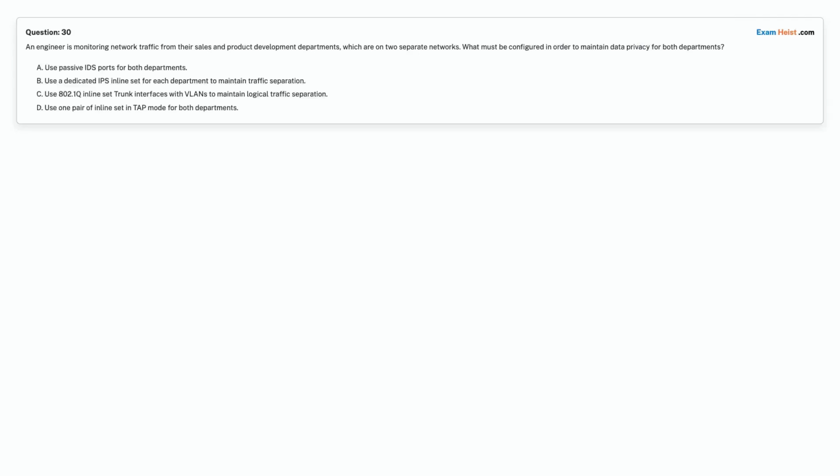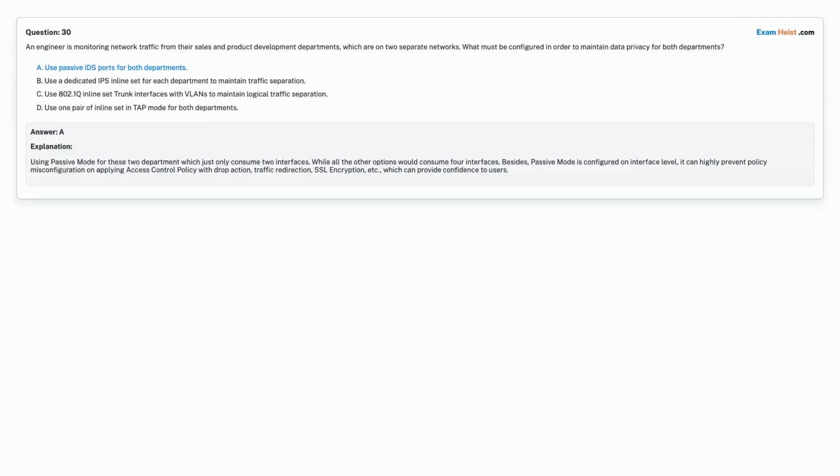Option A. Use passive IDS ports for both departments. Option B. Use a dedicated IPS inline set for each department to maintain traffic separation. Option C. Use 802.1Q inline set trunk interfaces with VLANs to maintain logical traffic separation. Option D. Use one pair of inline set in tap mode for both departments. Choose the correct answer.